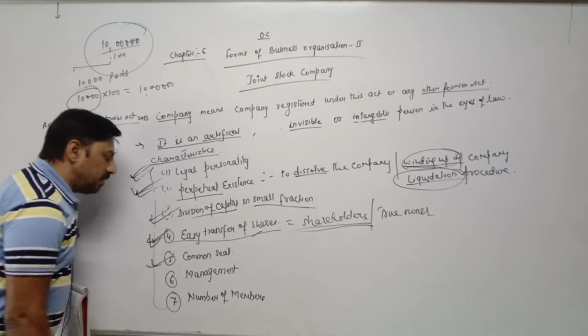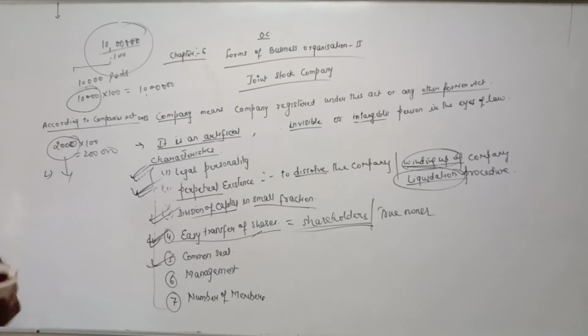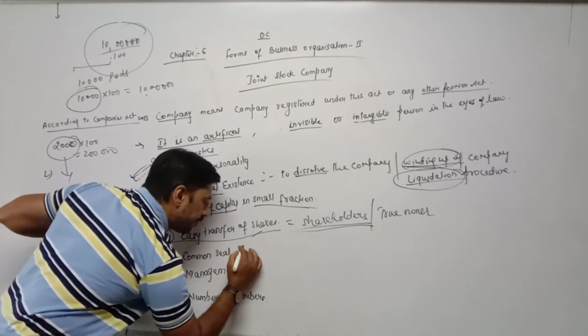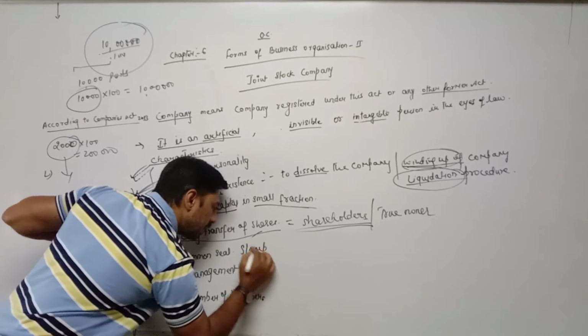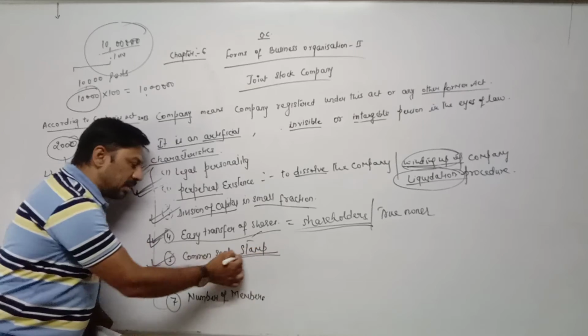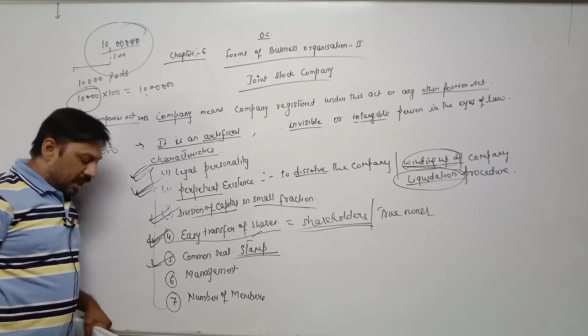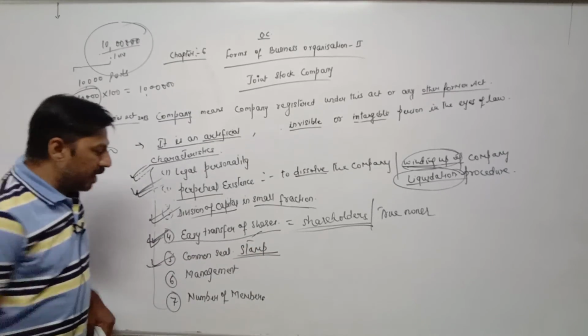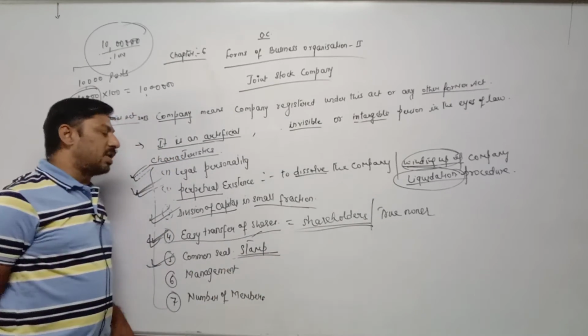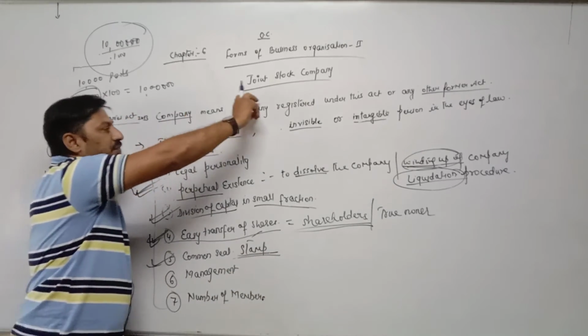Last one is common seal. Common seal in simple language means stamp. Whenever natural persons enter into any contract or agreement, they need to put their signature in that document. In the same way, a company is an artificial person.